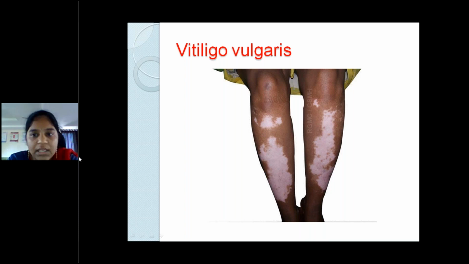And this is vitiligo vulgaris. Wherever you see vulgaris in dermatology, that means that is the most common form. So vitiligo vulgaris, symmetrical lesions, multiple lesions present on both sides of the limbs. You can see in this picture.